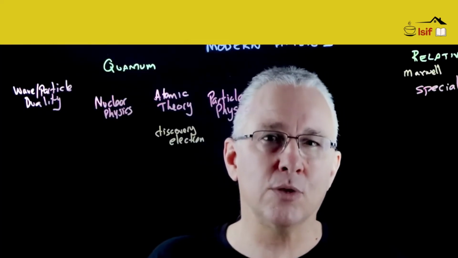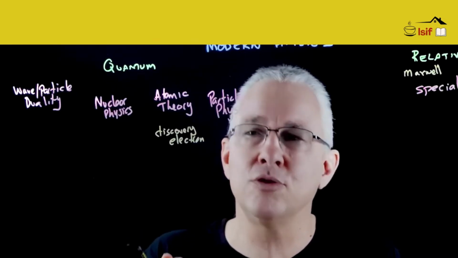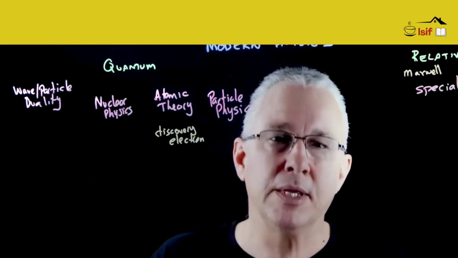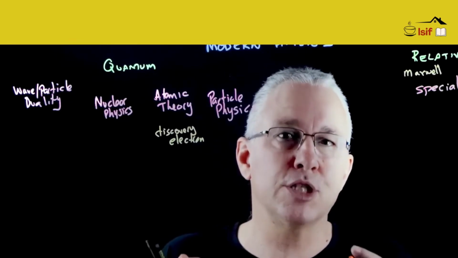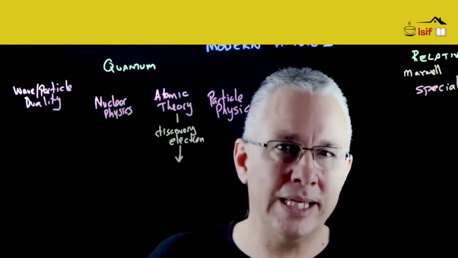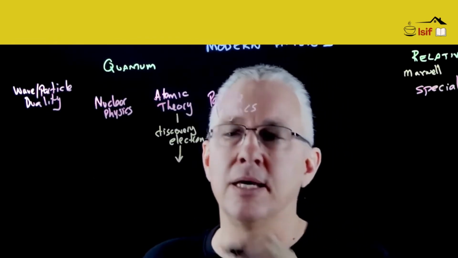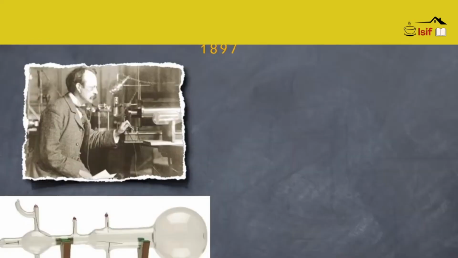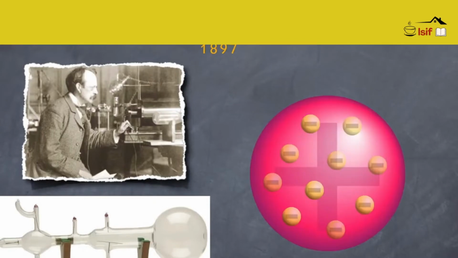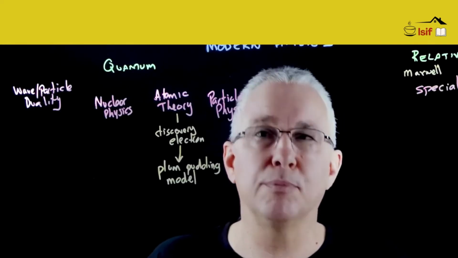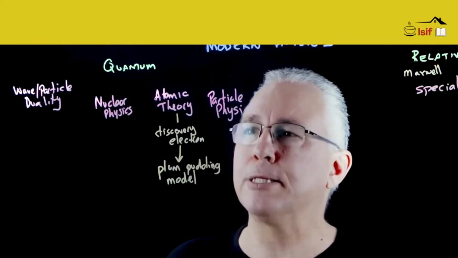And so as a result, we have our first introduction to the idea that an atom is not indivisible. In other words, it's made up of smaller particles. As a direct result of this, we now get a model of the atom that we refer to as the plum pudding model. That model was an atom that was basically a positive sphere with electrons embedded in it. But that particular model had some significant problems, and we'll look at that in a moment.